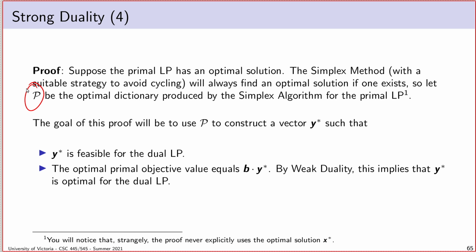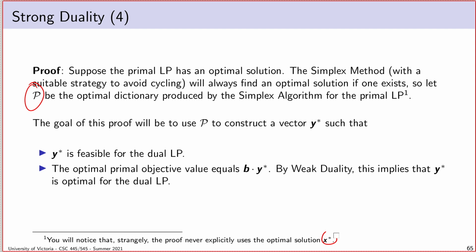What we're going to observe, strangely, is we do use the optimal objective value of the primal LP in a couple of places, but at no point do we ever actually use the assignment to optimization variables. I mean, there is implicitly in this optimal dictionary P some assignment to X variables that comprises the optimal solution, but we never actually need it in this.